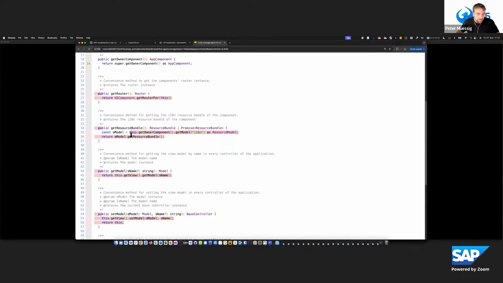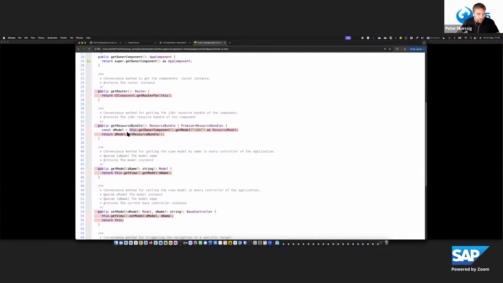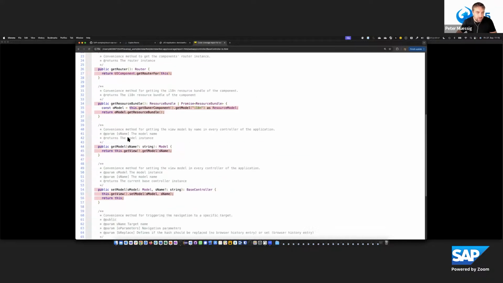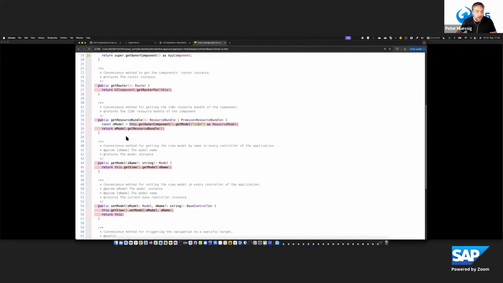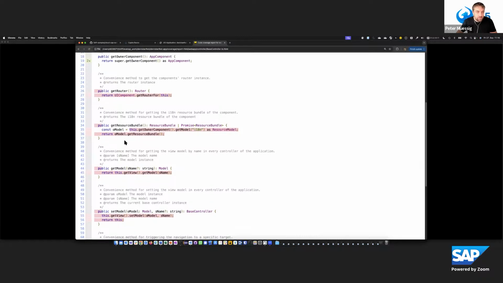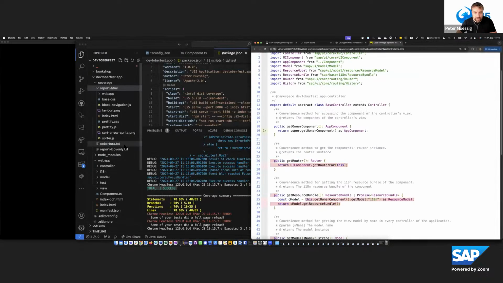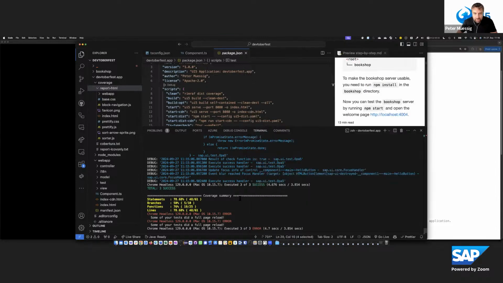This base controller in the templates comes with a lot of convenient functions, which are pretty nice, like navigation from routing and so on. If we would do a bigger app development, this would be more helpful. But for our small one today, we won't need that. But you will see that if you go through the walkthrough, how all that works then.